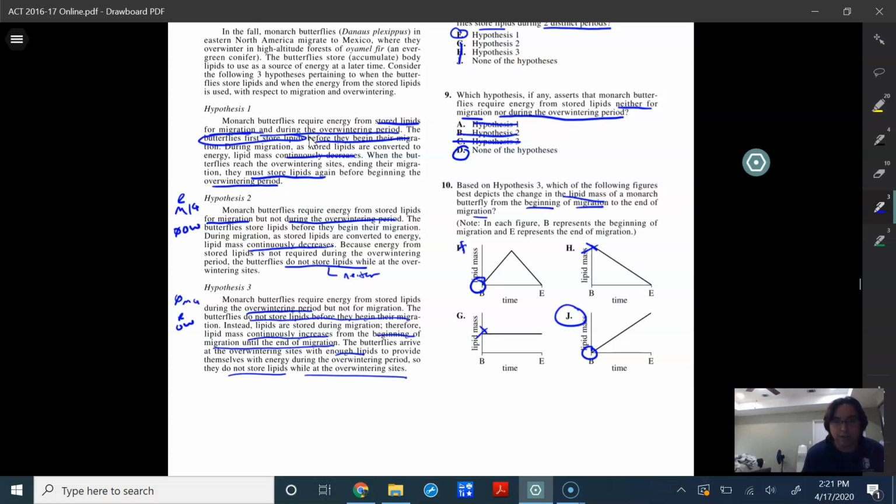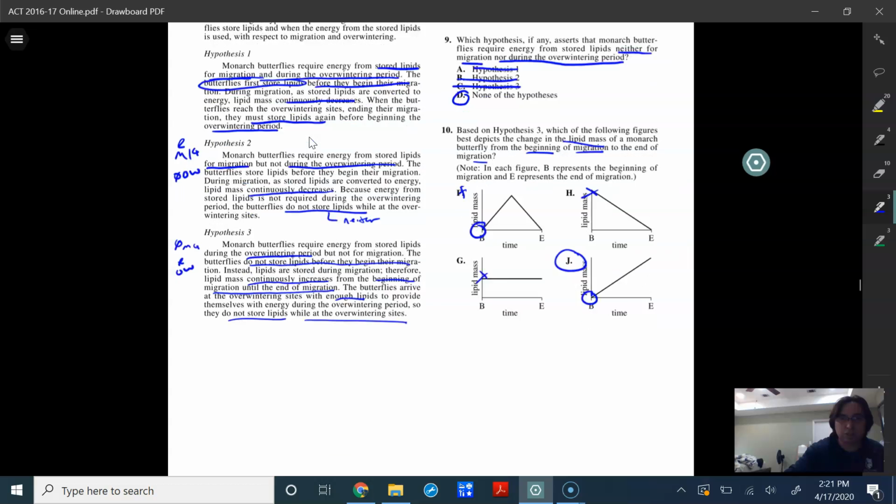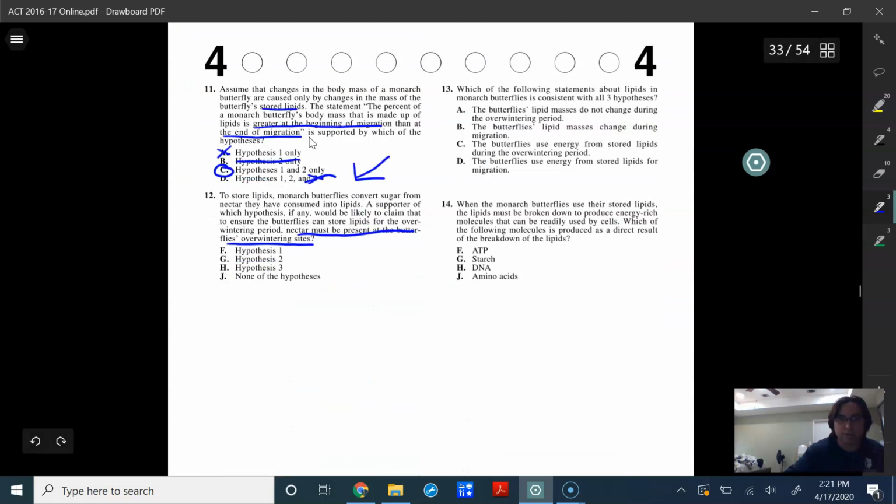So again, that would resonate and suggest to us that hypothesis 1 is true, because nectar must be present at the butterfly overwintering sites, and they need that so they can get that nectar, and then that nectar turns into lipids, which allows them to continue their migration. And so that must be prevalent for that to happen.